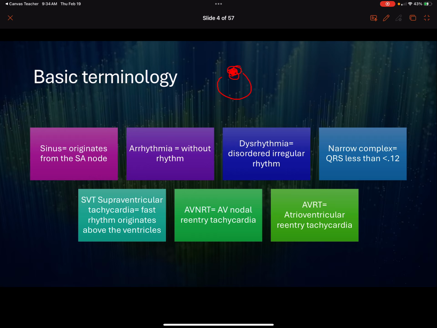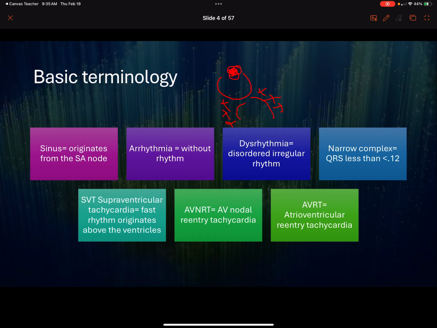Instead of the normal function of the AV node of slowing down that signal, it takes that signal, it gets stuck in this loop, and as part of the AV node is in that refractory period, that signal is coming back around and re-stimulating the other parts that are outside of that relative refractory, and it kind of bounces back and forth between these cells and creates this loop of hyperstimulus. And then that creates obviously lots of signals going down our bundles, right, and stimulating the ventricles. And so we get these AV nodal reentry tachycardias that are very fast and narrow.